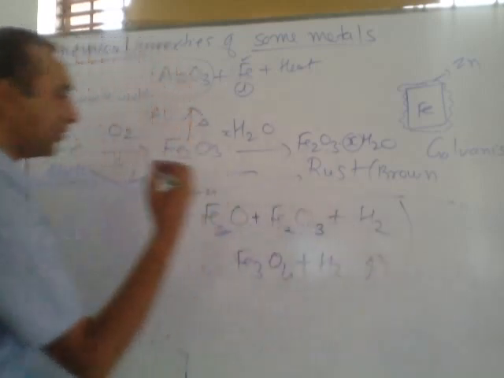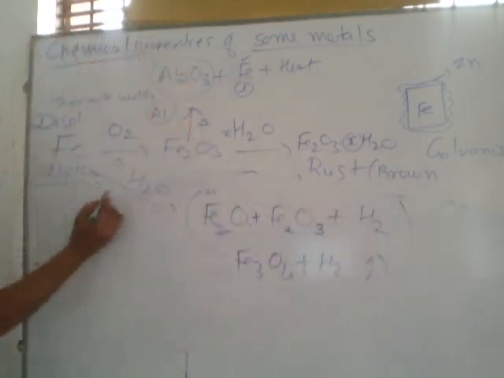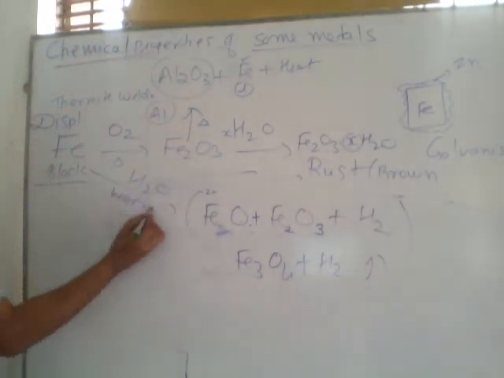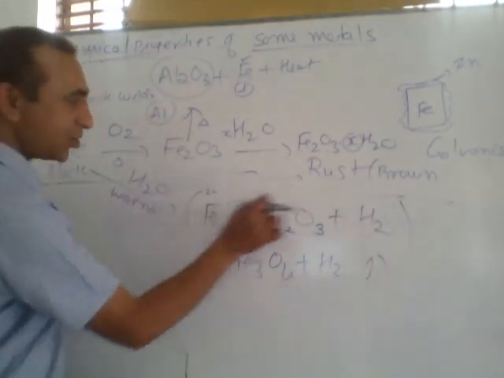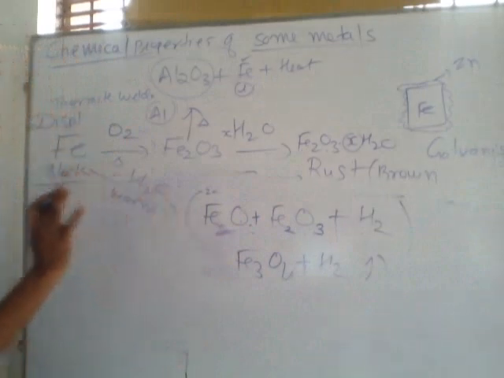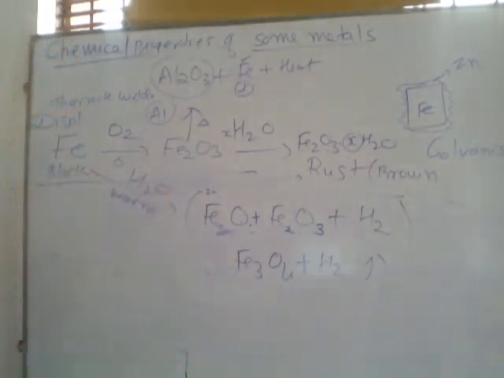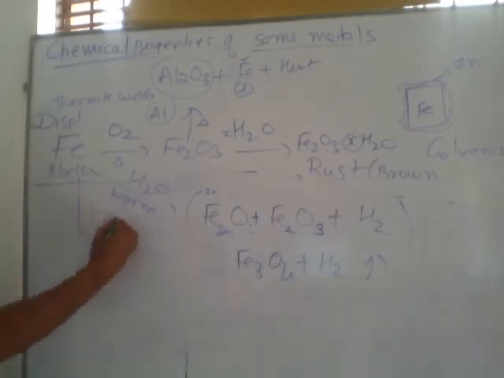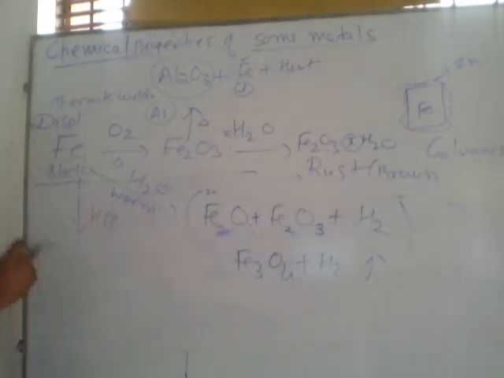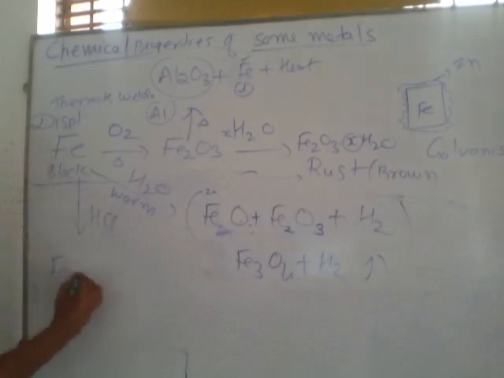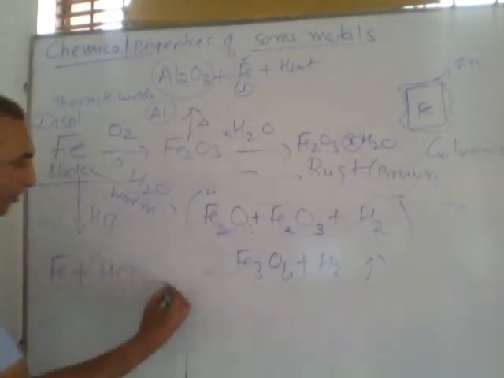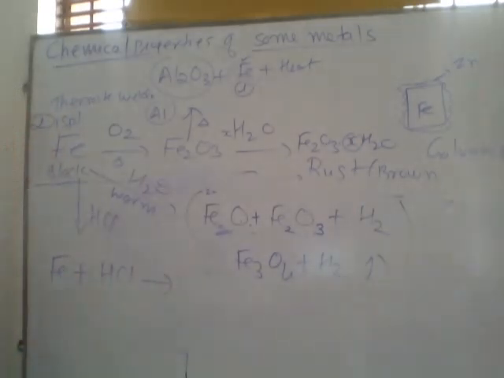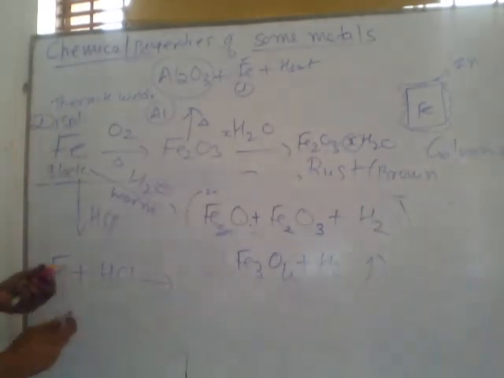Along with removal of hydrogen gas. When iron reacts with warm water, then this mixture of these two oxides along with hydrogen gas is formed. Next, if iron reacts with HCl, do you know what will happen? Iron is reacting with HCl. Listen, this is iron reacting with dilute or concentrated, any type of HCl we can use.